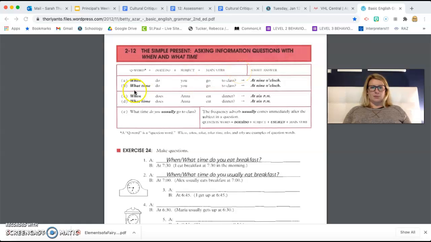So here's an example. When do you go to class? A short answer would be 9 o'clock. Our class meets at 9 o'clock. What time do you go to class? At 9 o'clock. It also works. When does Anna eat dinner? At 6 p.m. What time does Anna eat dinner? At 6 p.m.